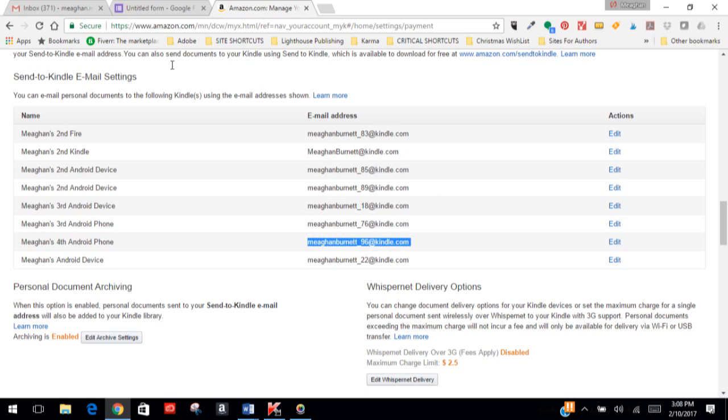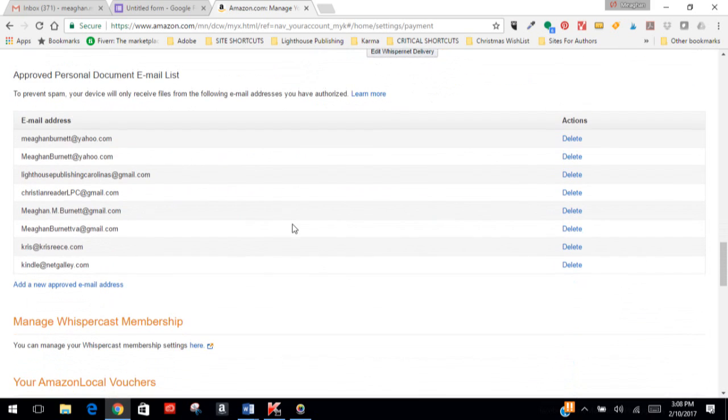This is where you find that. So pick out whatever device you want and send me that email address, and that'll be where I send the content to. That said, if you have Kindle on your phone, that's the best one to send it to because it will sync to everything. Or a regular Kindle Fire, it'll sync to everything as long as you have internet connection. If you don't have internet connection, then maybe you should send it to one of the other apps because if you don't have email address or internet connection, it's not going to download.